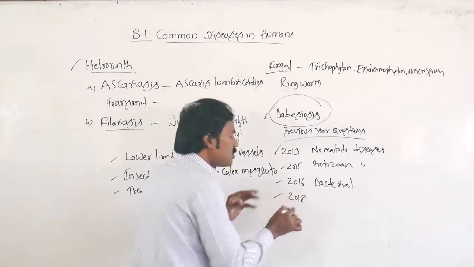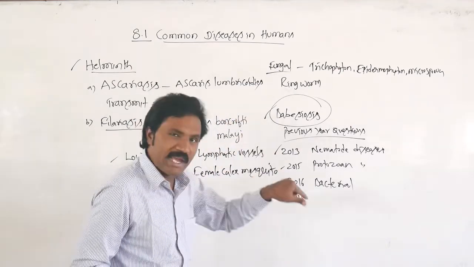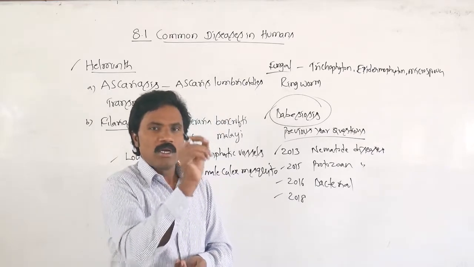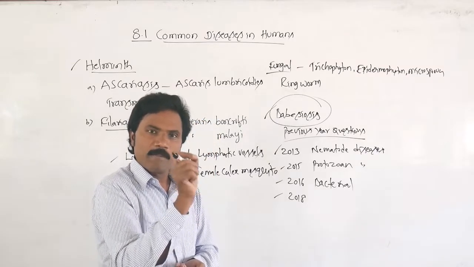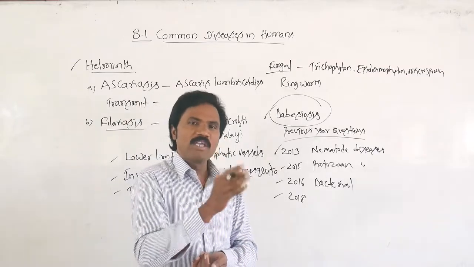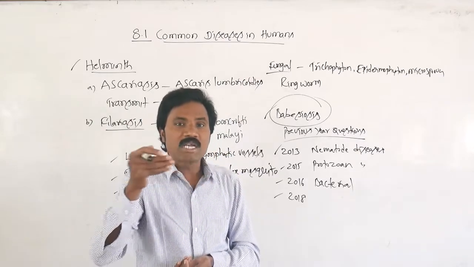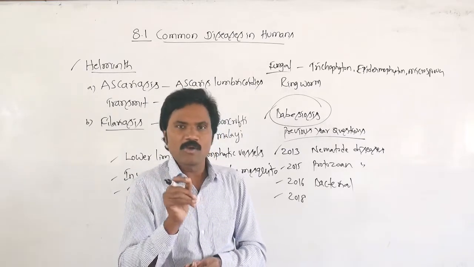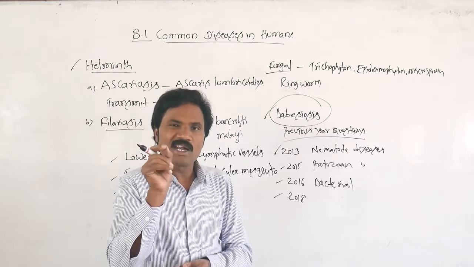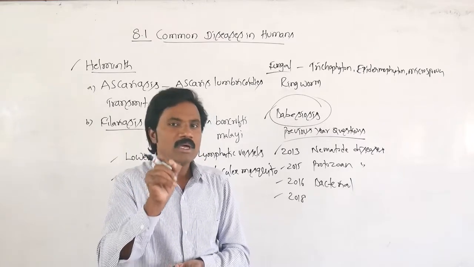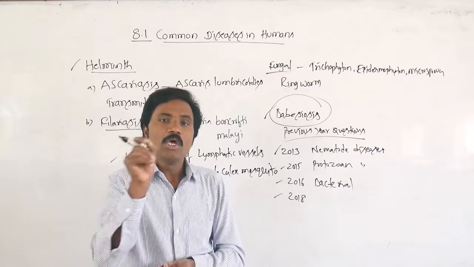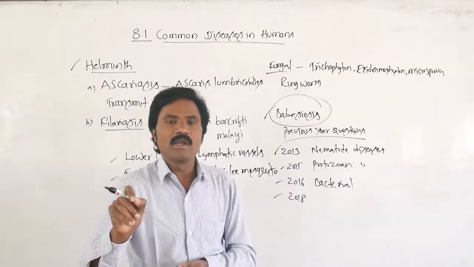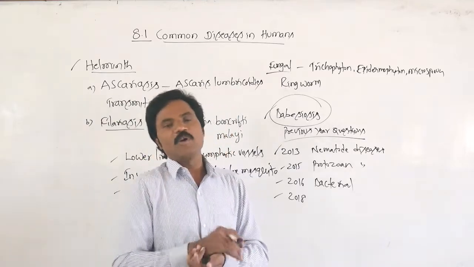Then in 2017 they did not ask related to 8.1. In 2018 they asked related to one particular pathogenic disease. What is the name of the disease which is transmitted through an insect vector, a parasite, which causes slow chronic inflammation of the lymphatic vessels? What is the name of the disease?